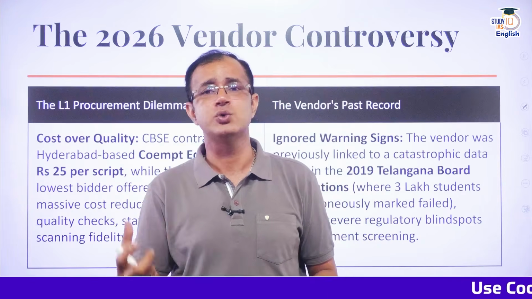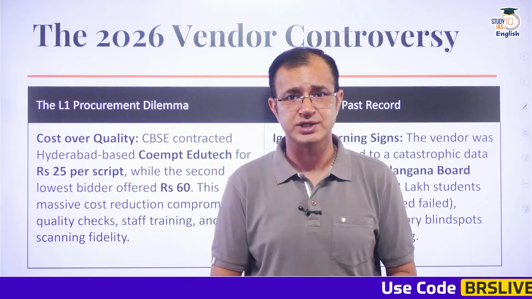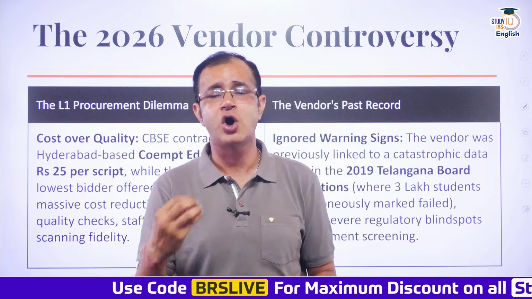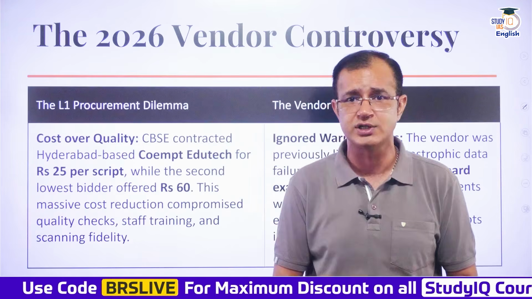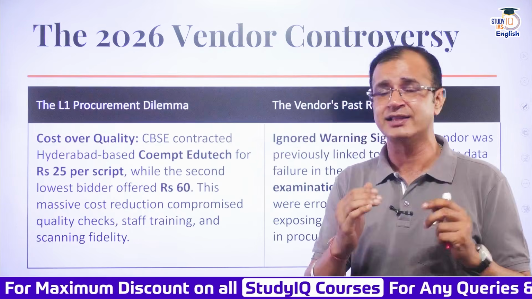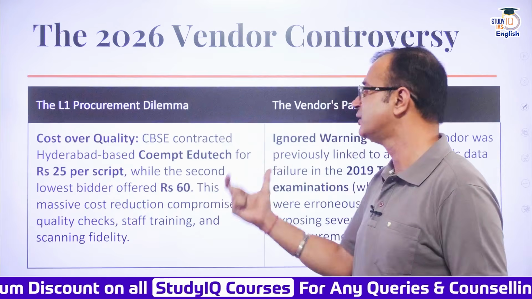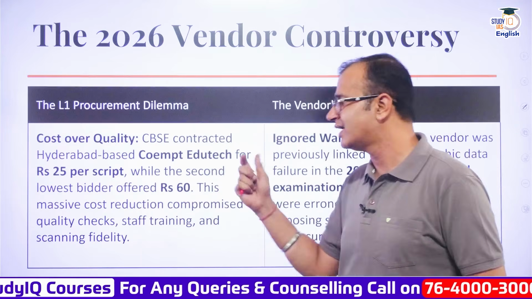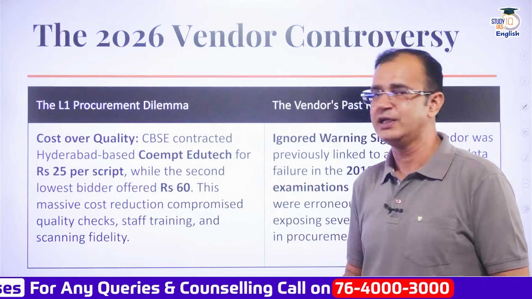Also, this complete issue has fallen into controversy. Rahul Gandhi, the Leader of the Opposition, has said that the vendor which was selected was already involved in a previous controversy. Now, over here what has happened is that CBSE contracted the Hyderabad-based Co-Empt Edutech at rupees 25 per script, while the second lowest bid offered was rupees 60.